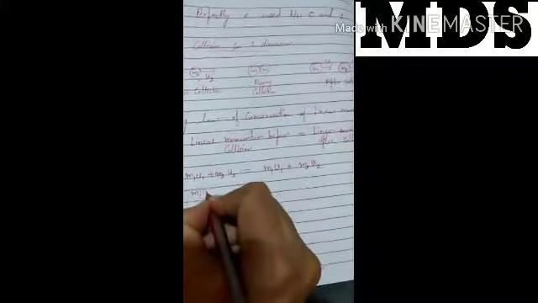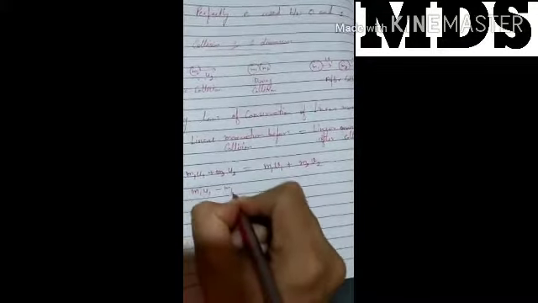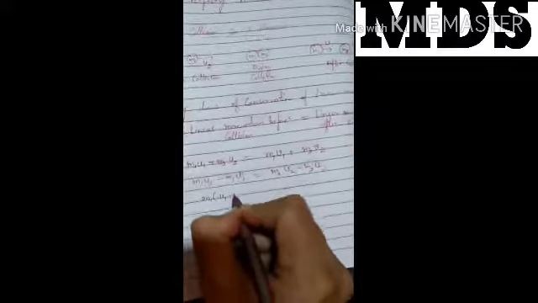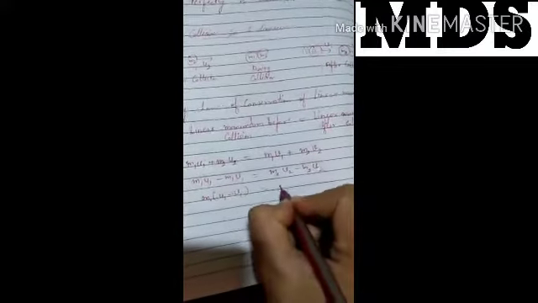Clear? Then we can take common terms. We write m1 u1 and m1 v1 on this side, and m2 v2 and m2 u2 on the other side. Now taking common: m1 (u1 minus v1) equals m2 (v2 minus u2). Clear? Then apply the law of conservation of kinetic energy.